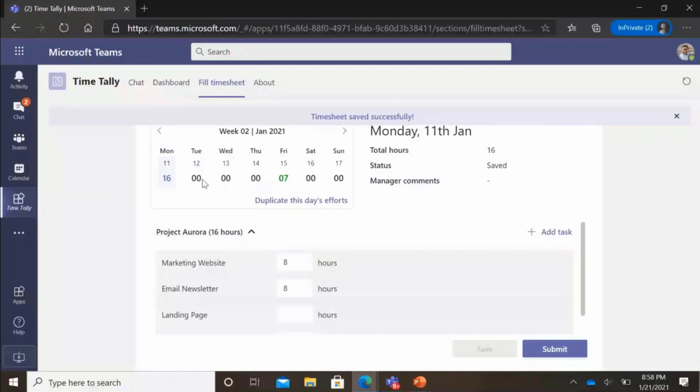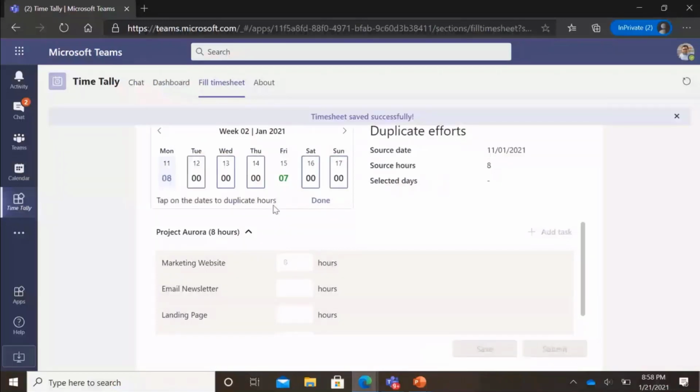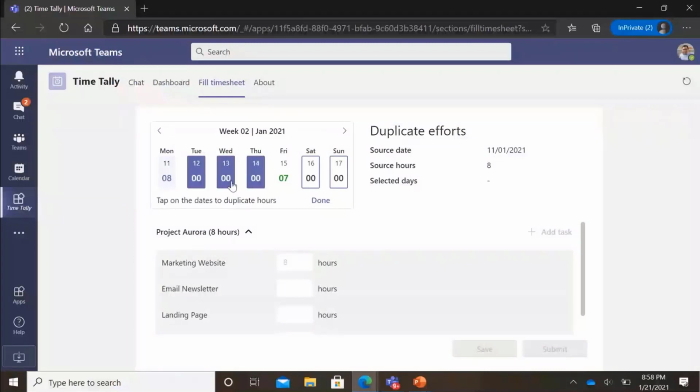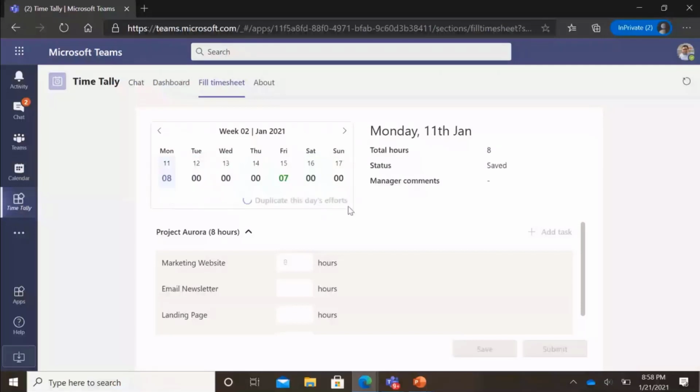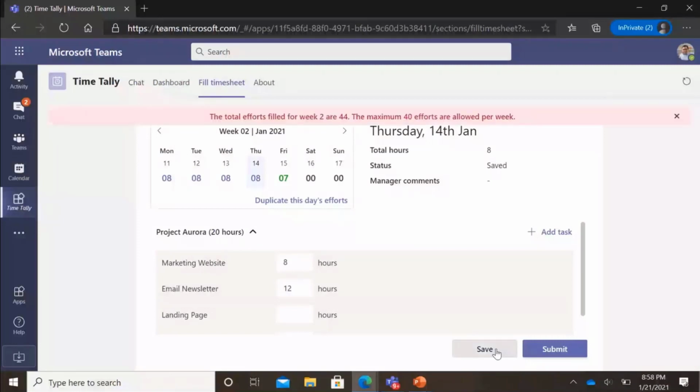Okay, and then I can click on this duplicate efforts and then select the days, so that if I'm working on the same task, especially with longer projects, if I know I'm going to be working on this project for a month, I can just duplicate these efforts instead of filling them every time. Once I press done, this is all saved, and you can see that the same task will reflect if I go on a Tuesday, Wednesday, Thursday, whatever. It also has validation on, say, if I fill some insane number of hours. So it will also have this validation that only 40 are allowed, which again is a configurable variable.